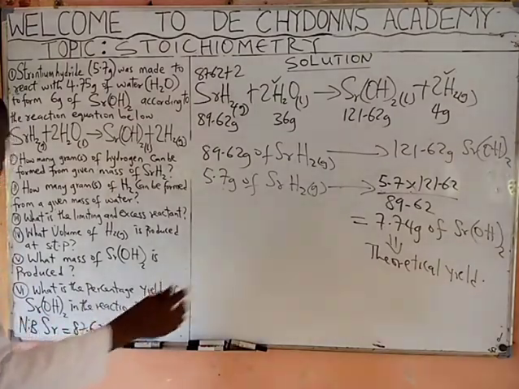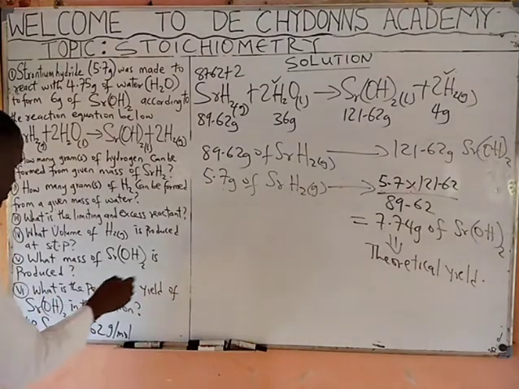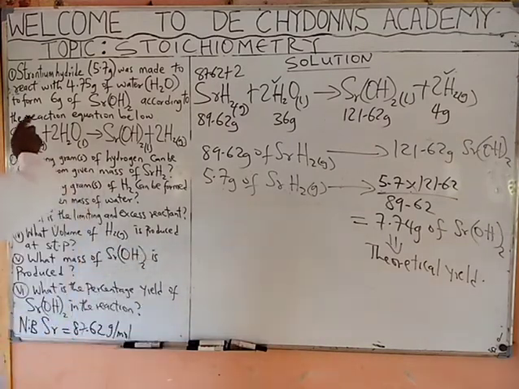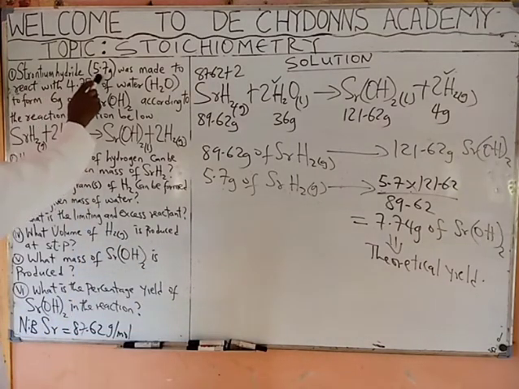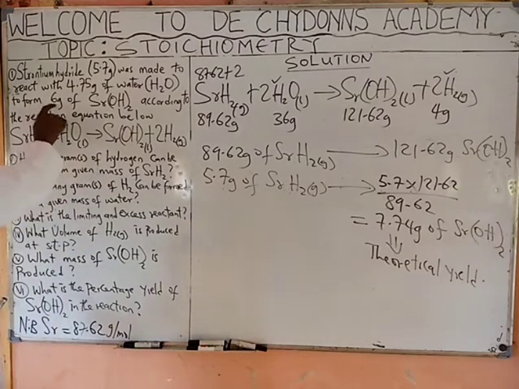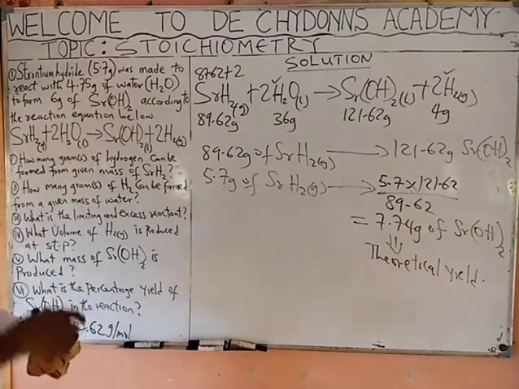Then we go to the last question. What is the percentage yield of strontium hydroxide in the reaction? Remember in the question they said that the strontium hydride was made to react with this of water to form 6 grams of strontium hydroxide. So the 6 grams of strontium hydroxide is the actual yield.